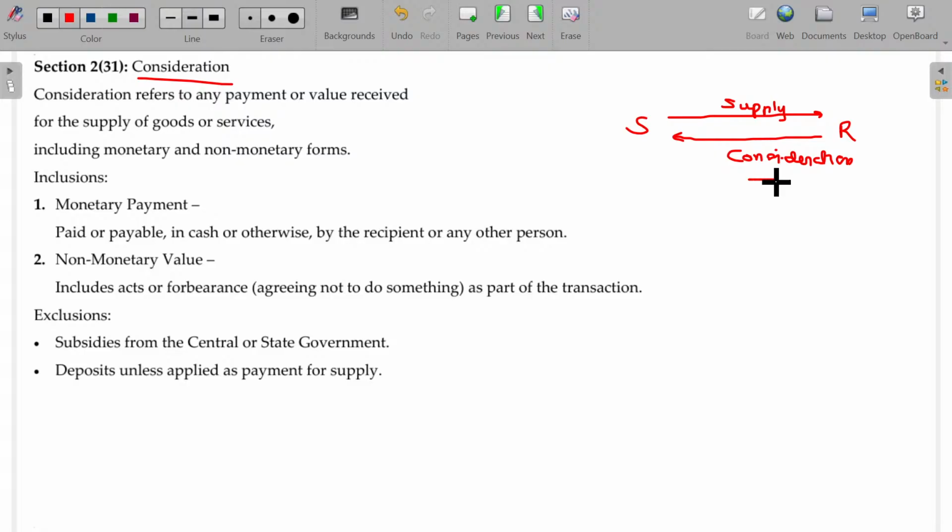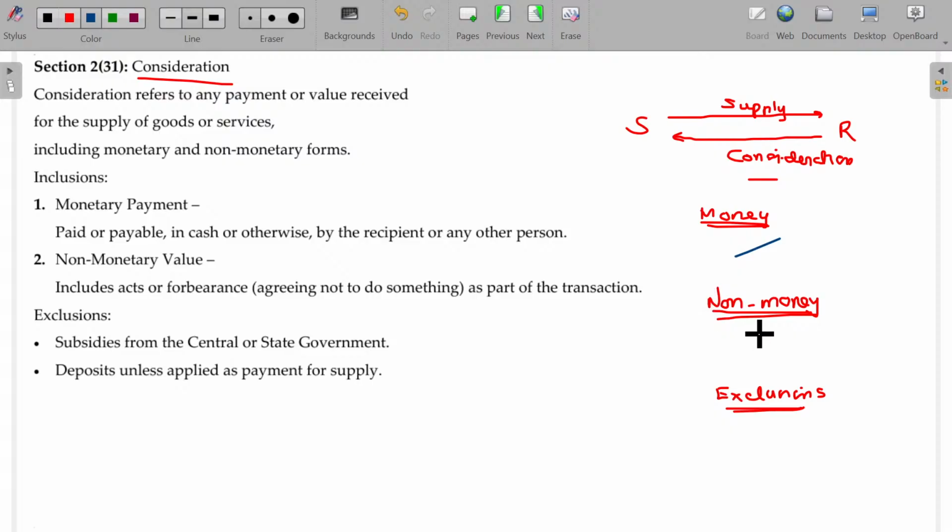This may be monetary payment and non-monetary payment also. And some exclusions also we have. These are the 3 aspects you have to cover here. Money that you will know very easily, maybe cash, whatever it may be.